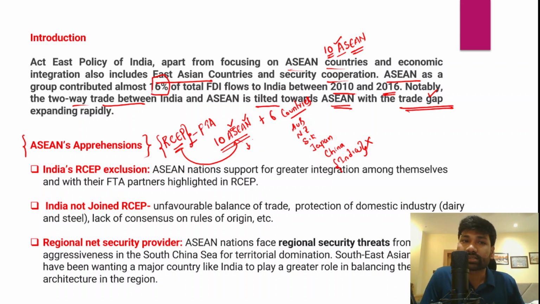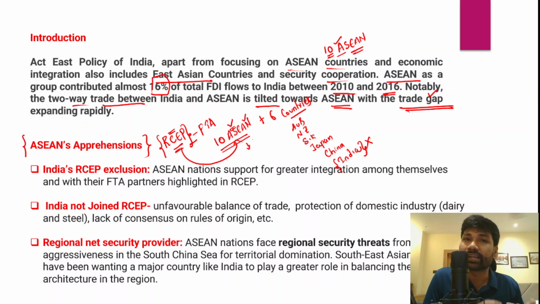Since these Asian countries wanted to include India in the RCEP, they were clearly disappointed due to India's stance, right? So they also have some questions over India's reliability with respect to trade and commerce. So that is the one area.